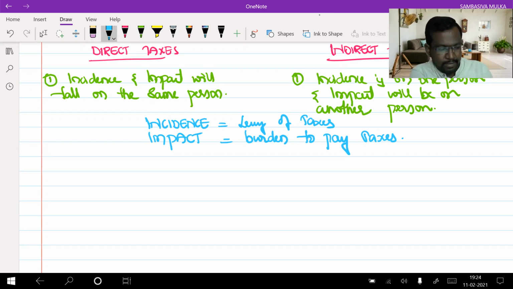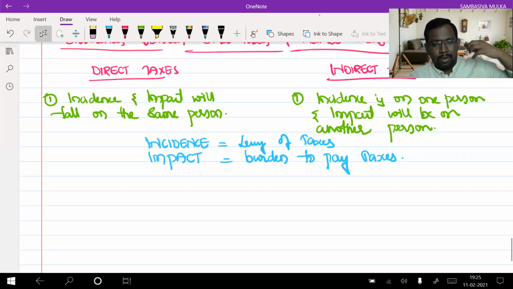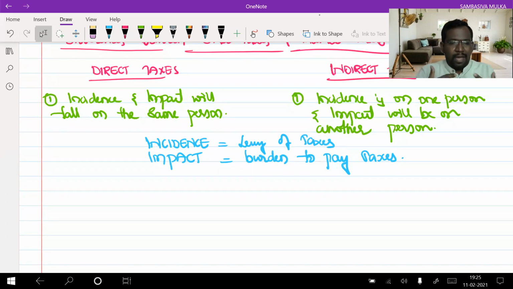If you take the example of income tax, see, I'm earning income. Let us assume that my income every year is 10 lakh rupees. So I'm earning the income, so income tax is levied on me. On that income, the income tax is levied on me and I am the person to discharge the tax liability. So the burden of payment of taxes lies with me only, because I am the person earning the income.